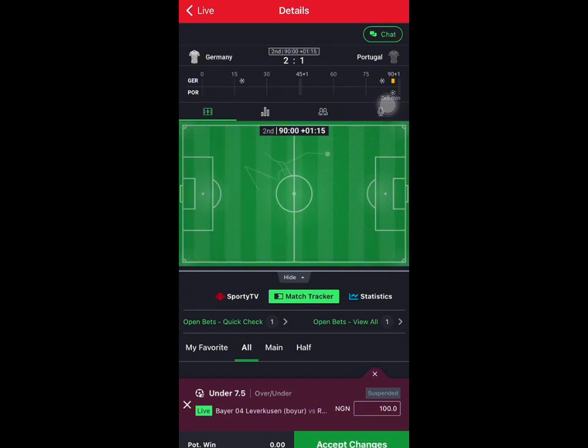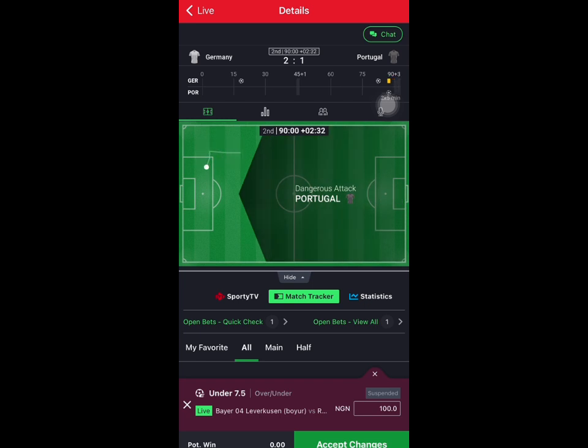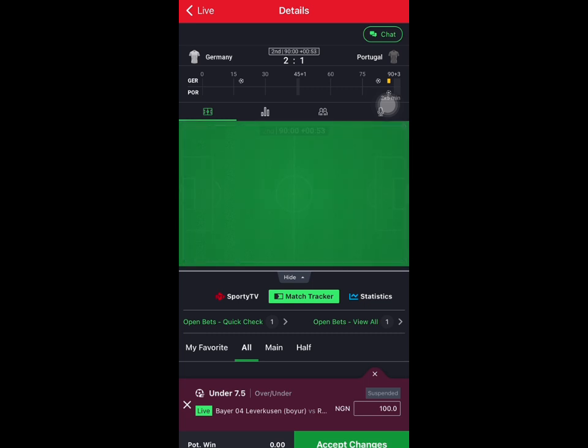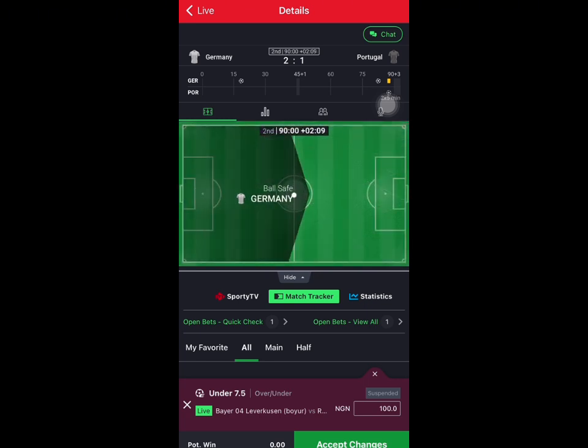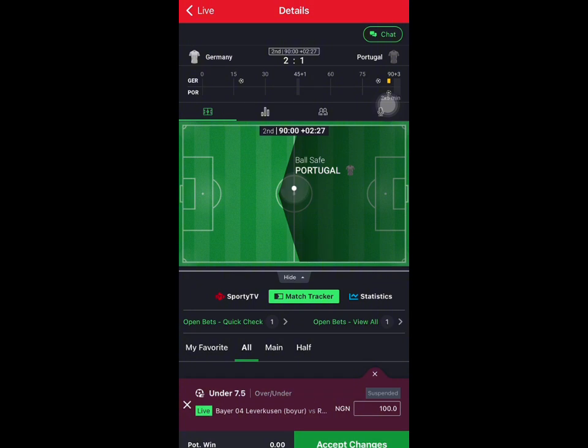So let's just watch. Okay, they gave them injury time of 1 minute, which they've used already, but the match is still going on. So let's see what they have to do. Probably they may deliver 1 more goal. It happens like that sometimes. Let's watch. Okay, ball saved. Alright. So I still hope we'll be able to bet on this particular one that they have.